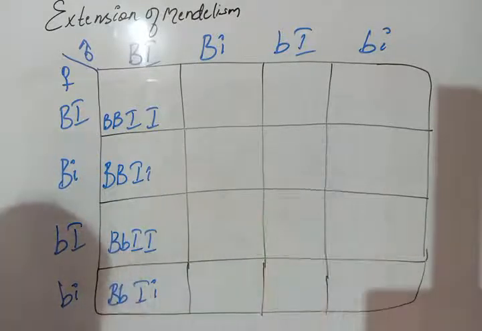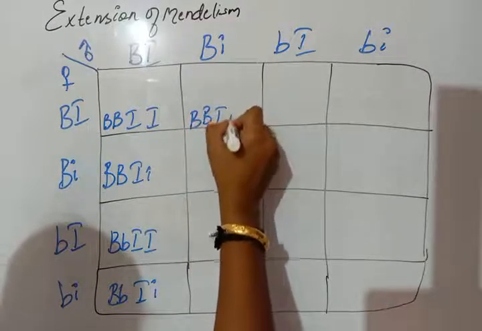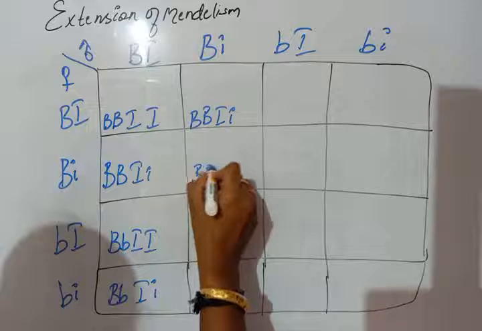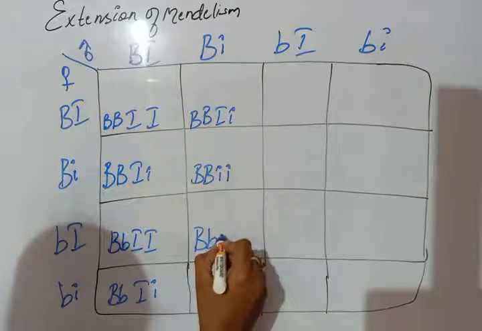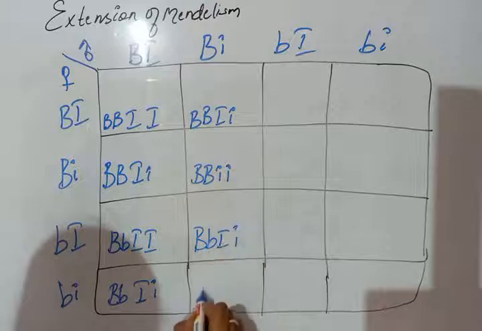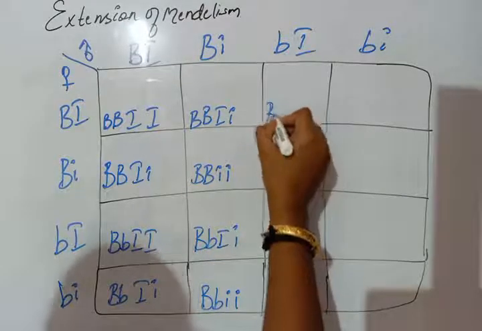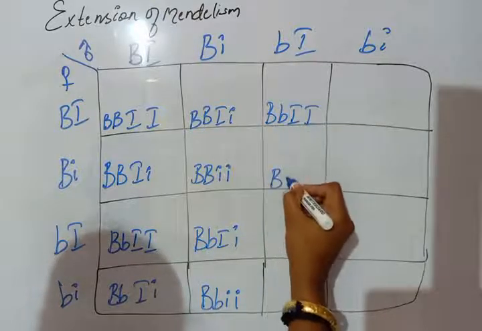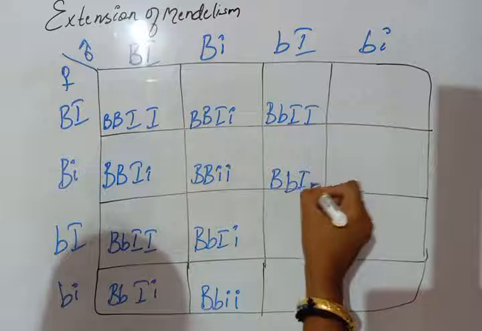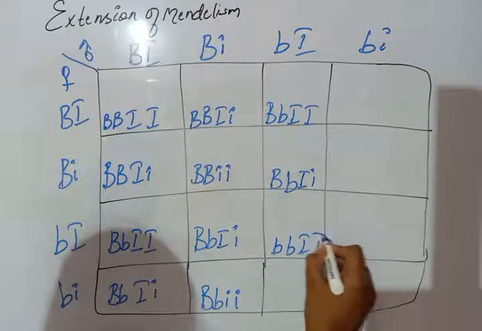Just like that we fill all the squares. As a result, we will obtain 16 different types of offspring. From that we can know how many come in black color, how many in brown, and how many in white.